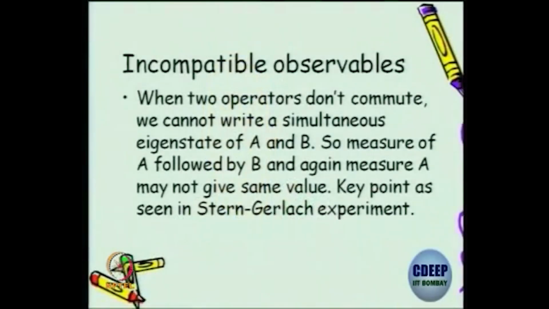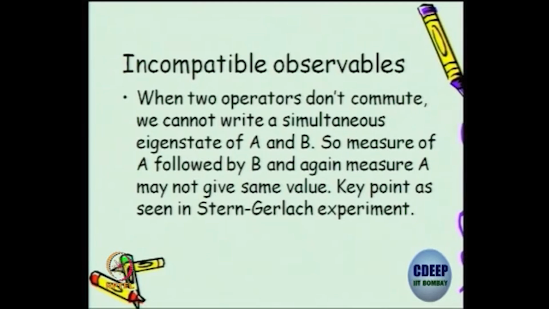So, incompatible observables means they don't commute, and we cannot write a simultaneous eigenstate of the A and B operators. So, measurement of A followed by measurement of B and again measuring A may not give the same value. You agree, no?